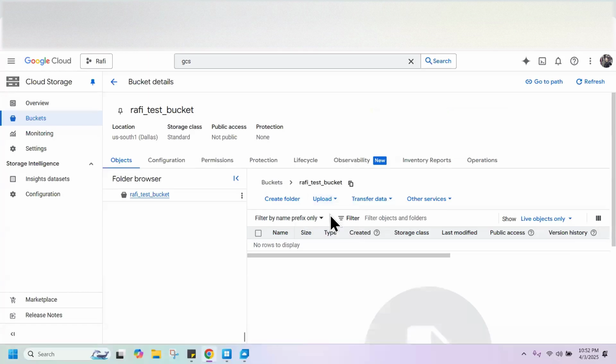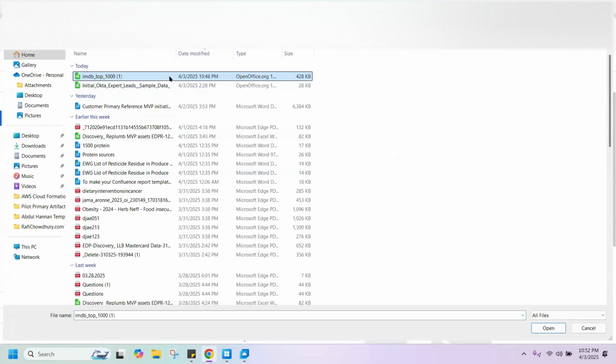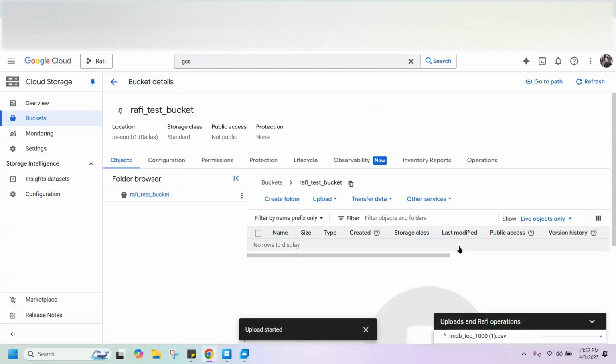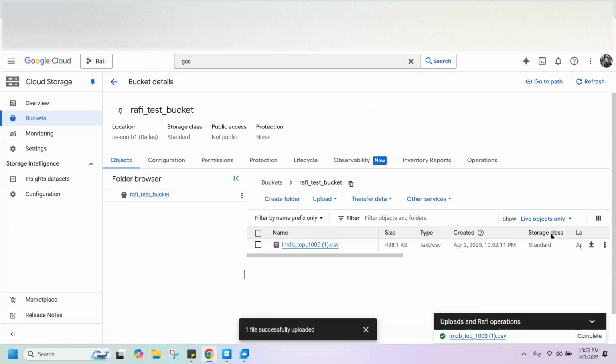Okay, so upload that file. Yeah, perfect, we can upload it. It is done. Our main agenda is to upload this and create a table out of this CSV file. Now we'll go to BigQuery, where we can load this data. So previously we were creating a bucket, correct? Yes, we are inside the bucket and we have uploaded the file.